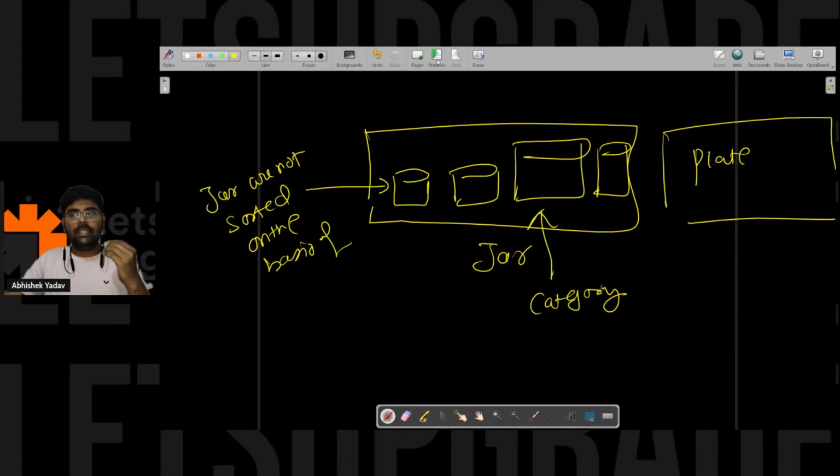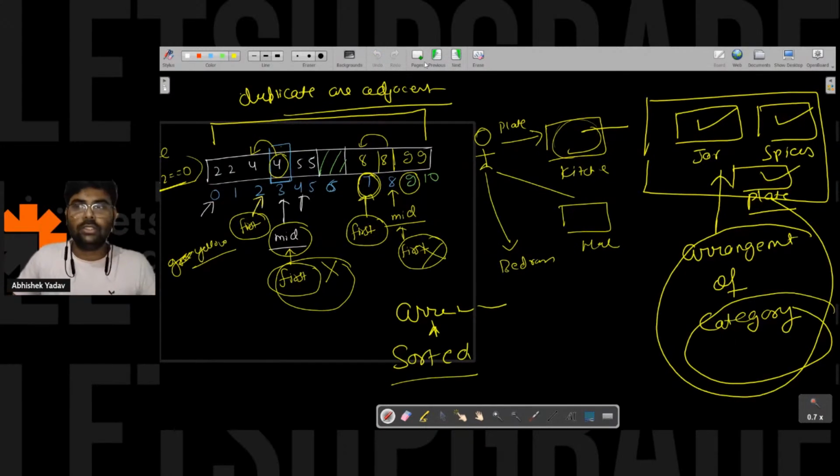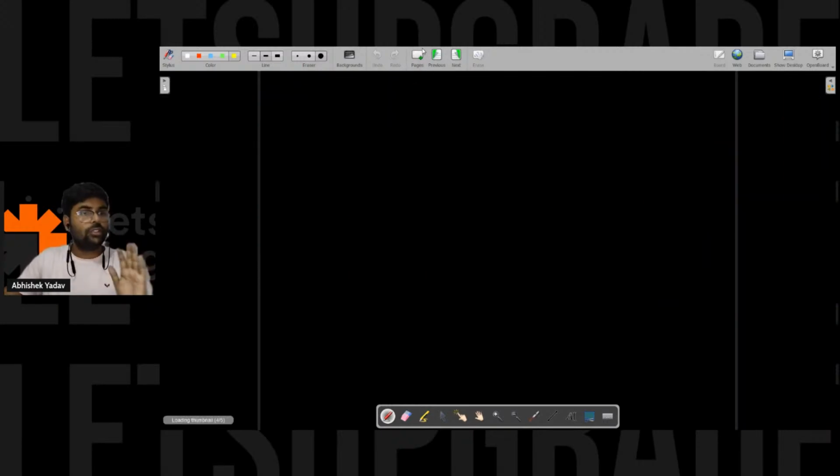You will get a clear understanding when I discuss the sorting one, right? So let's move to sorting. This is a homework problem. Try to solve this question. This is a very good question. This is asked in Amazon, and in a lot of good product-based companies. That's why I discuss this question here.